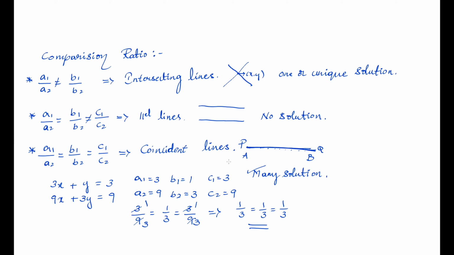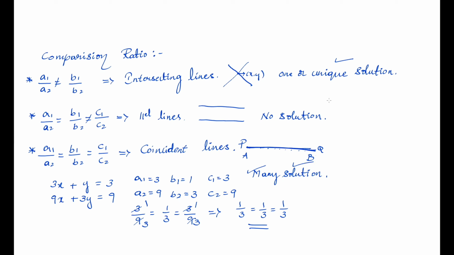When we have a unique solution, it is called a consistent solution. When we have no solution, it is called an inconsistent solution. And when we have many solutions, it is also called a consistent solution. So how many types of lines are consistent? Two: one is the intersecting line, another is the coincident line.